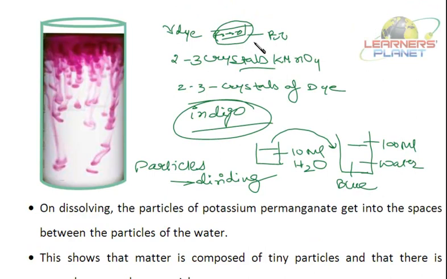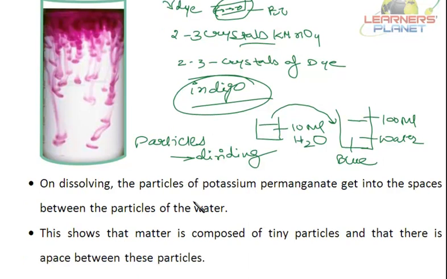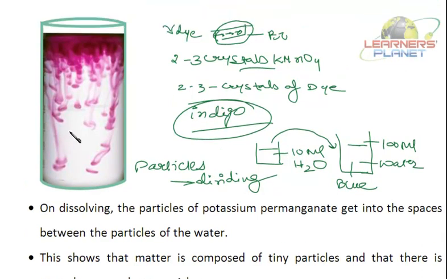The whole log will not turn blue. But if the dye is poured in water, then the water turns blue. This shows that matter is made up of tiny particles and there is space between these particles. If there had not been space between the particles of water, the particles of potassium permanganate would not have spread.